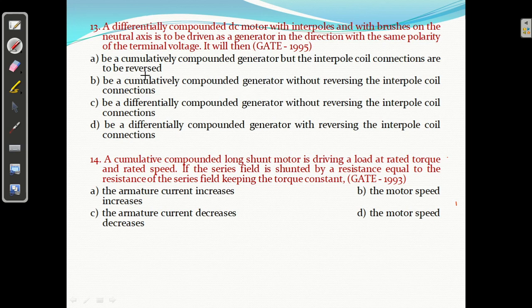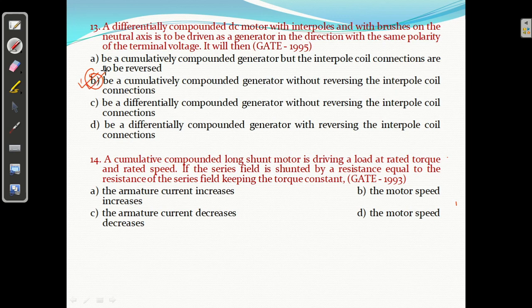Yes, differentially तो cumulatively हो सकती है. Without reversing the interpole coil, this may be correct. Be a differentially connected? No. So this B answer is correct. Differentially था so it will become cumulatively. Clear? Without reversing the interpole connection. So B answer is correct.